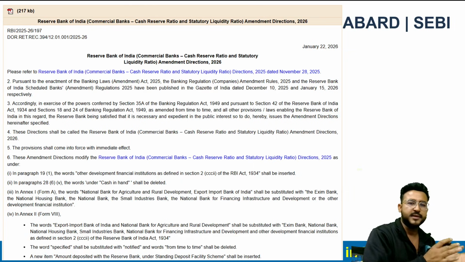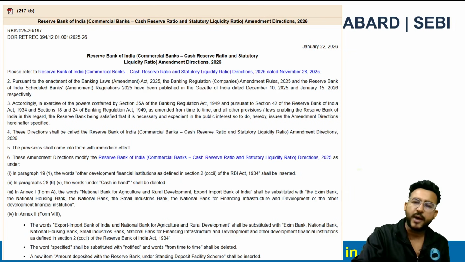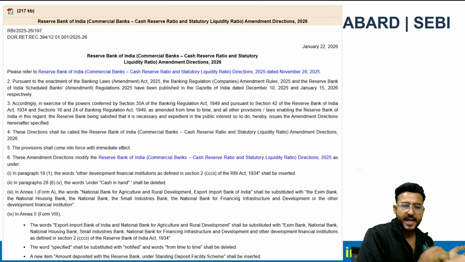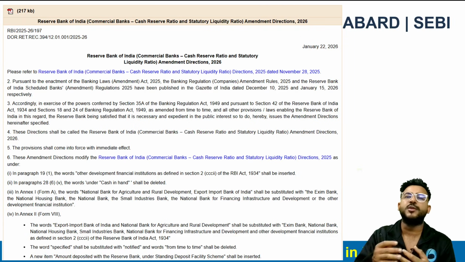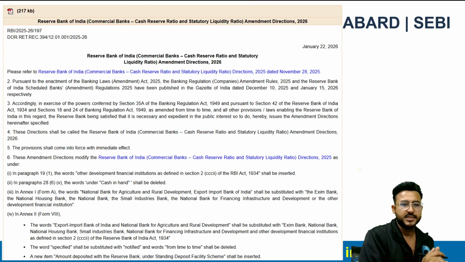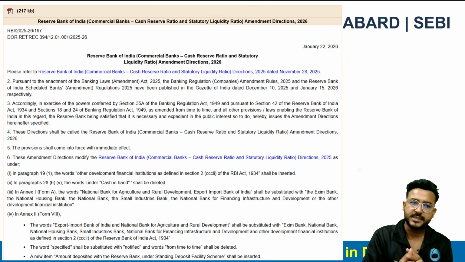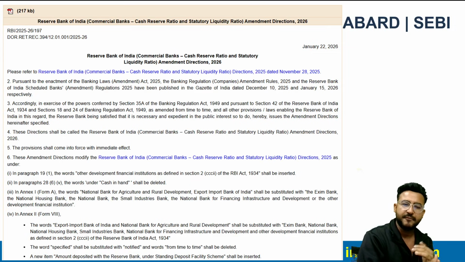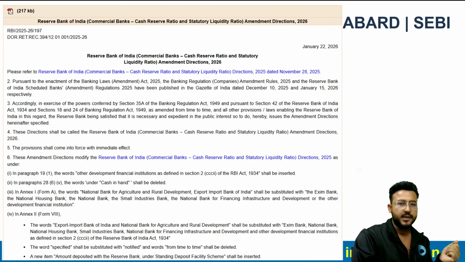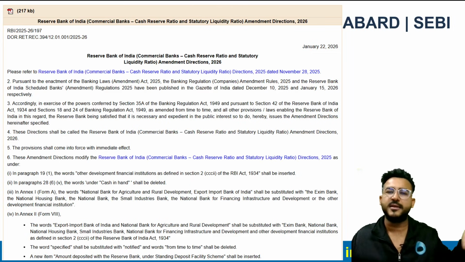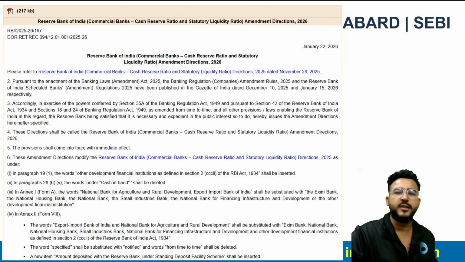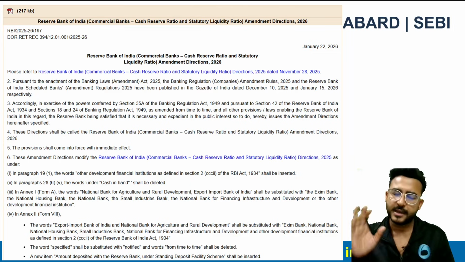Earlier only NABARD and EXIM were mentioned. Now RBI says that banks can treat the deposits placement with all the notified development financial institutions. So these will include EXIM, National Housing Bank, SEBI, NABFID for the infrastructure, or any other DFI which is notified under the Reserve Bank of India Act, right? So RBI basically expanded the list from just 2 institutions to all the recognized DFIs. This is the number 1 change.